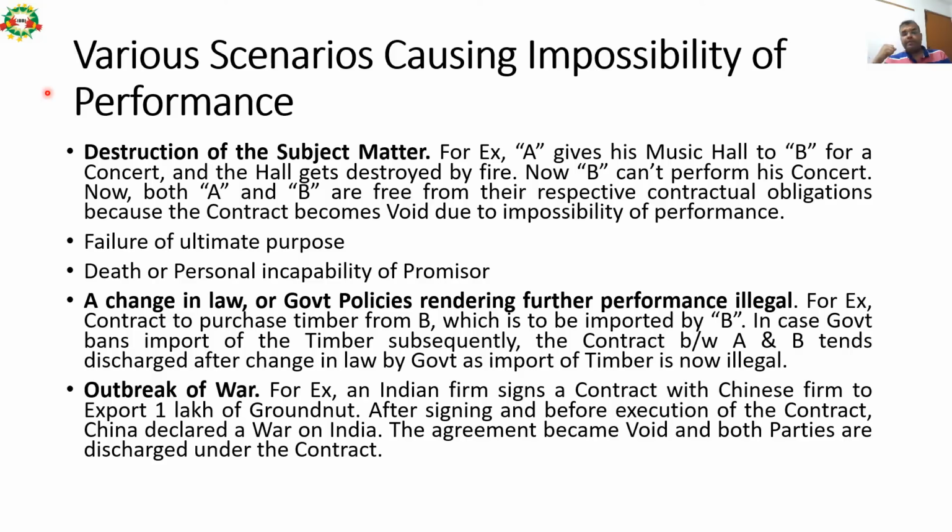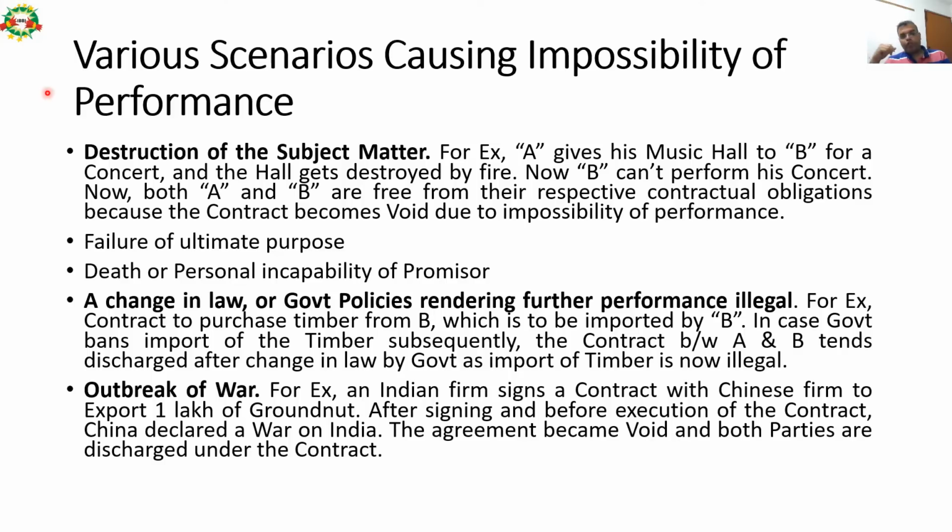Failure of ultimate purpose, death or personal incapability of the promisor, a change in law or government policy rendering future performance illegal. For example, a contract to purchase timber from B which is to be imported by B. In case the government bans import of that timber, subsequently the contract between A and B stands discharged after the change in law by the government, as import of timber is now an illegal activity.